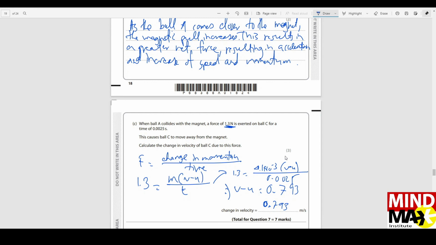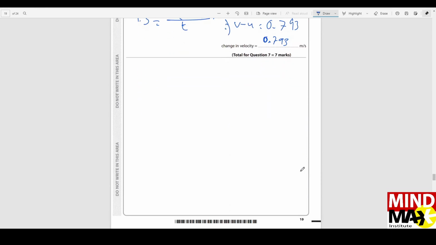I know the mass. To find the momentum, of course, we need the mass, and using the mass we will use m into v minus u, because change in momentum means mv minus mu. If I take m common, I get v minus u. I already know the mass, which is 4.1 grams, and v minus u I have to find, the change in velocity. The time is 0.0025, which I wrote. So from here, v minus u comes to this much, which is the change in velocity. This is how much the velocity has increased.